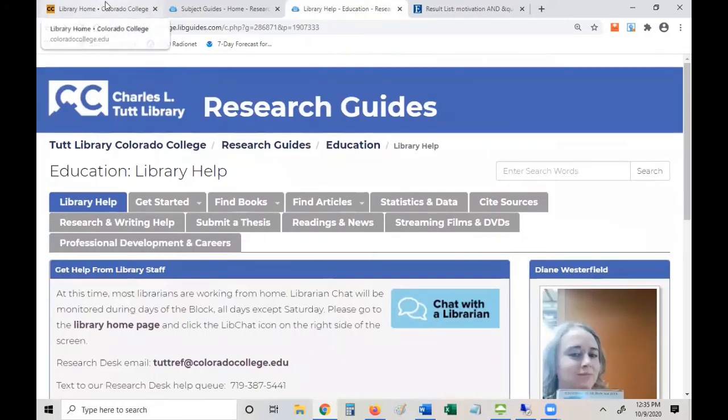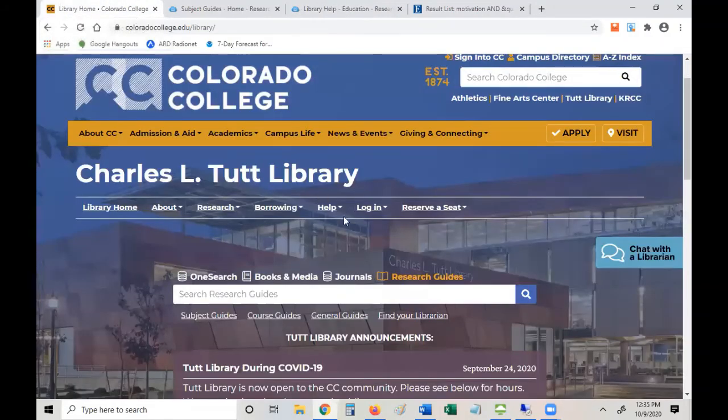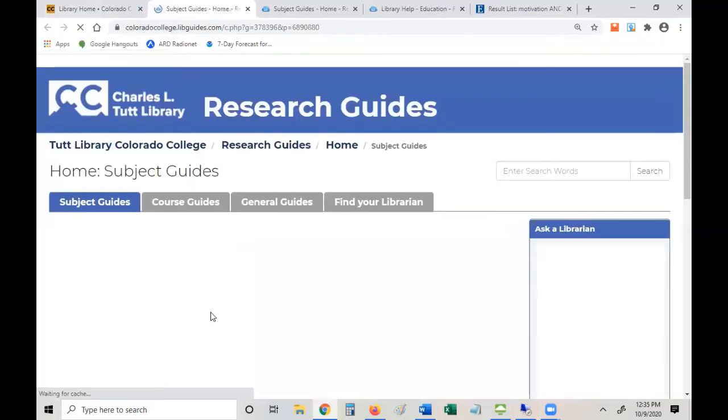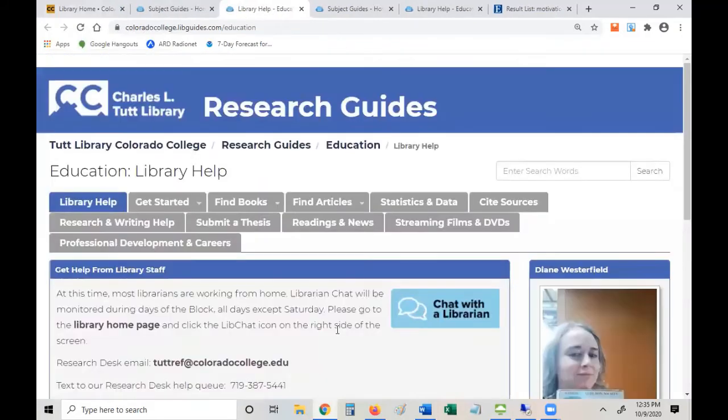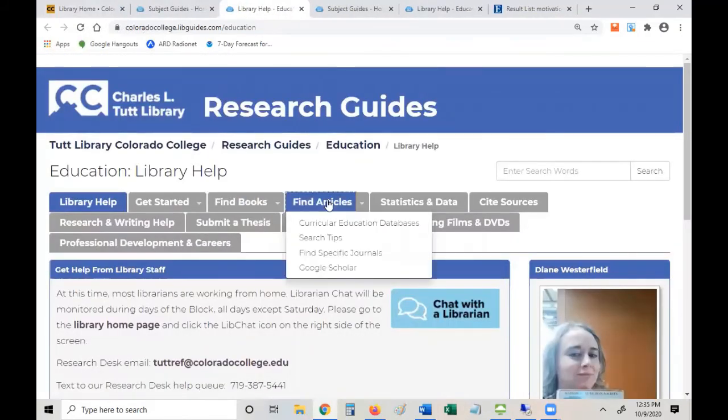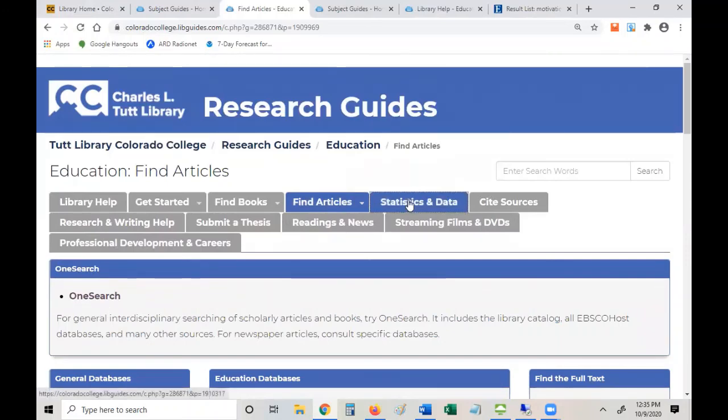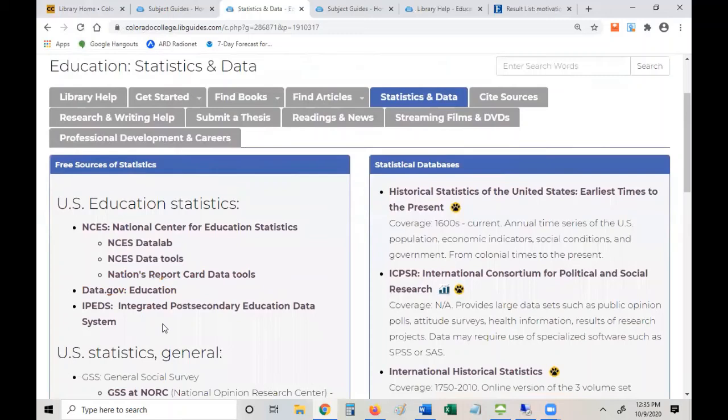And just to refresh everybody how to get there: library homepage, it will default to one search. Click on research guide. So this is that sort of orangey CC gold. Go to subject guides, education, and we have find articles. And if you need statistics and data, there is a tab here, and you can explore some of these resources.